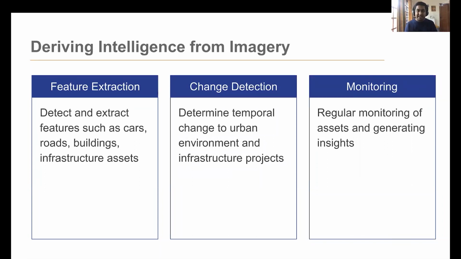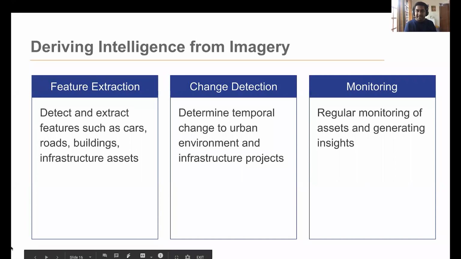But what has changed in the last few years is the advent of AI and ML techniques that has allowed us to do feature extraction at much higher precision. There is a lot of hype around AI and ML, but in the area of extracting intelligence from imagery, this has really proven to be a game changer. So now you're able to extract features of roads, buildings, say cell phone towers or windmills, wind turbines, etc., very accurately from satellite imagery and at scale.